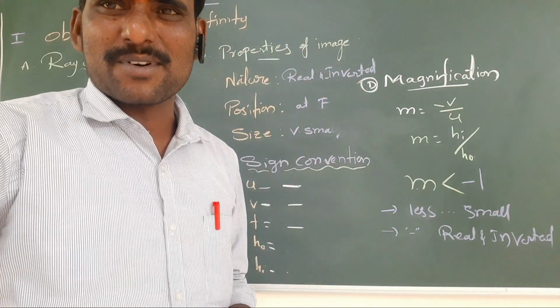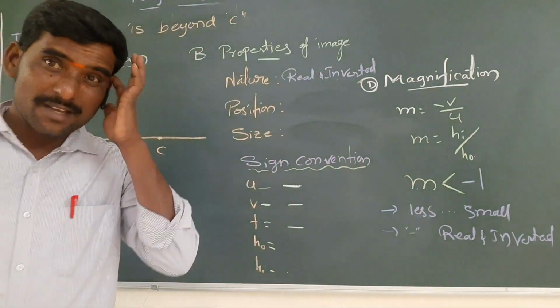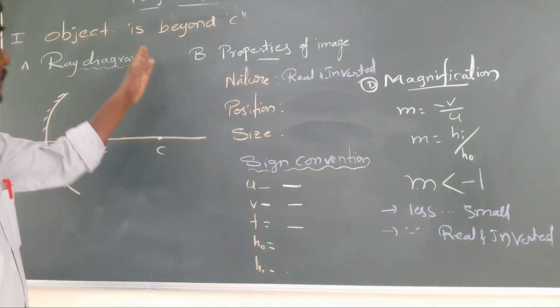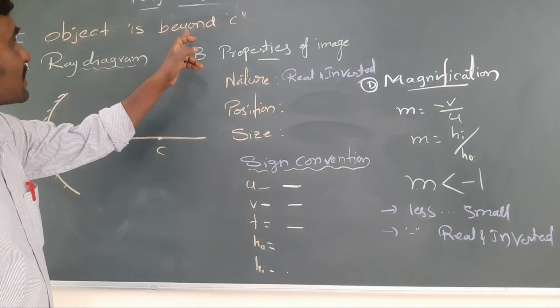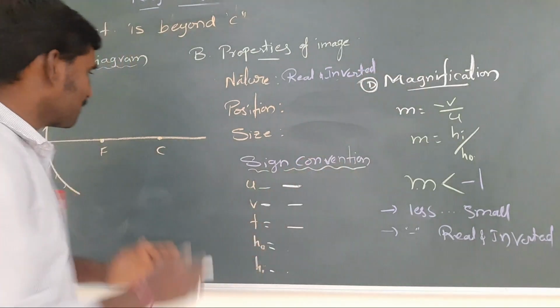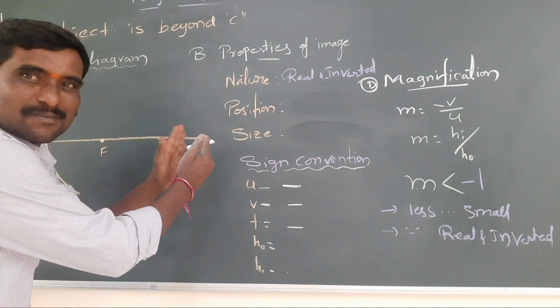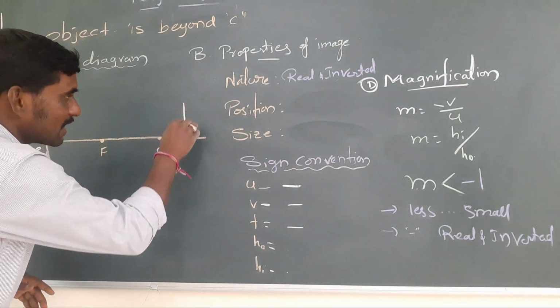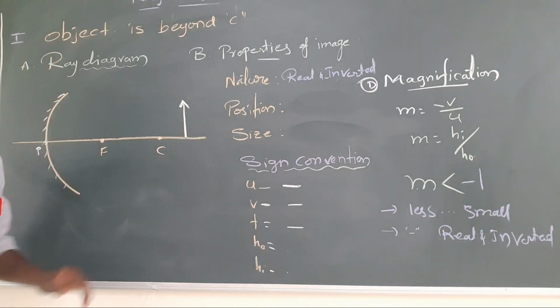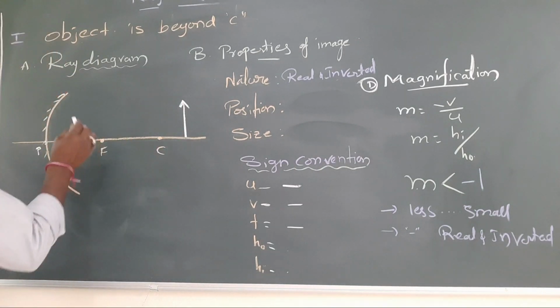One more ray diagram I am going to do. Okay, see friends, now the second position. Where should we take? The object is beyond C. Beyond C means beyond this point. Like this I am taking the object. Now I am drawing a ray diagram.